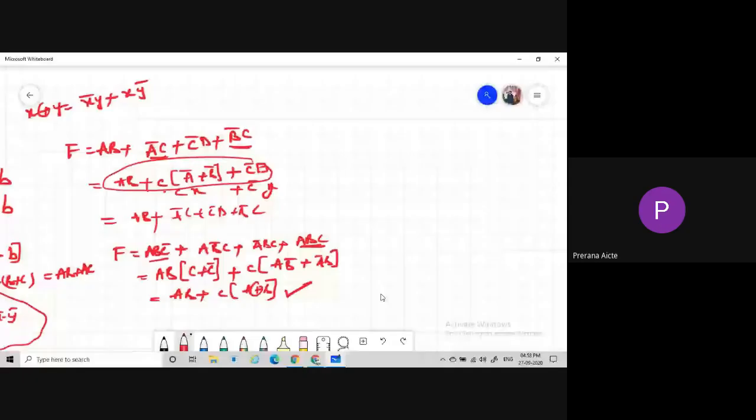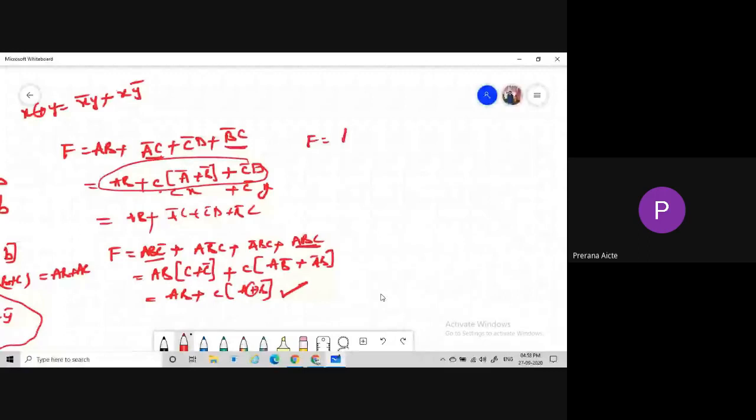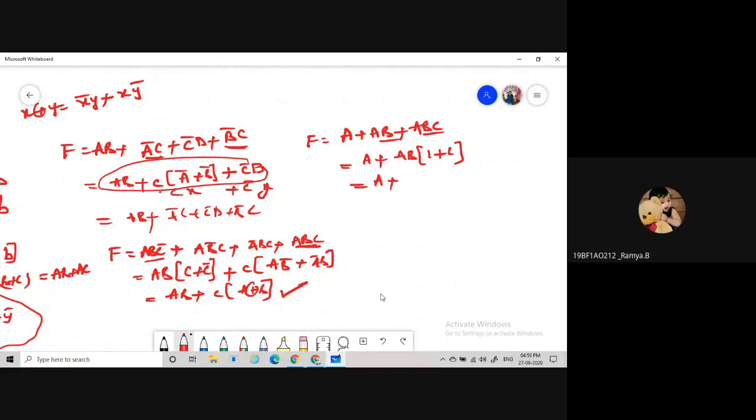The next example is f is equal to a plus ab plus abc. What is the reduced expression here? For these two terms, AB will be taken as the common term, giving 1 plus C. What is the value of 1 plus C? 1 plus X is nothing but 1 only.